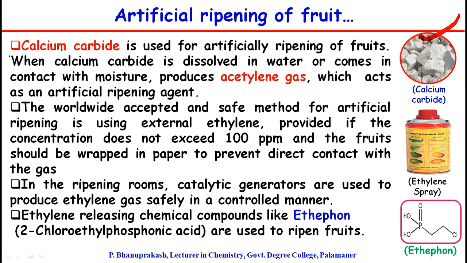The worldwide accepted and safe method for artificial ripening of fruits is using or spraying external ethylene, provided the concentration of ethylene does not exceed 100 ppm.